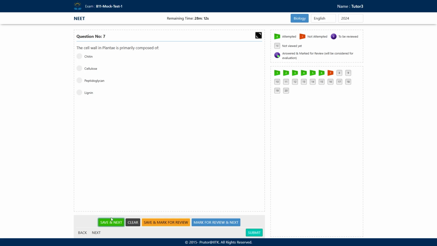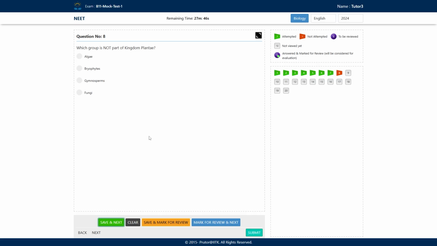Bacteria are having the peptidoglycan. Their cell wall is made up of peptidoglycan. And lignin is also there in sclerenchyma. Very good. Okay. So, correct answer for this question is cellulose. We will opt this and save and move to our next question.